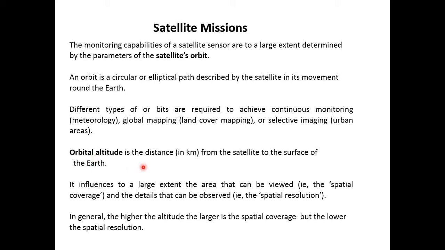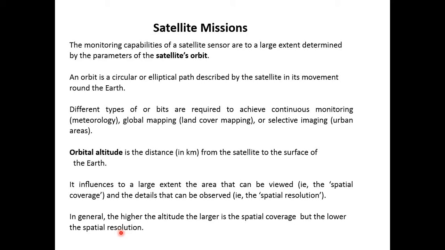Orbital altitude is the distance in kilometers from the satellite to the surface of the Earth. It influences the extent of the area to a large degree. If the orbital altitude is more, then you can view larger pictures. If the orbital altitude is less, like a drone, we can see less ground area but with finer, more detailed resolution. The higher the altitude, the larger the spatial coverage but the lower the spatial resolution.